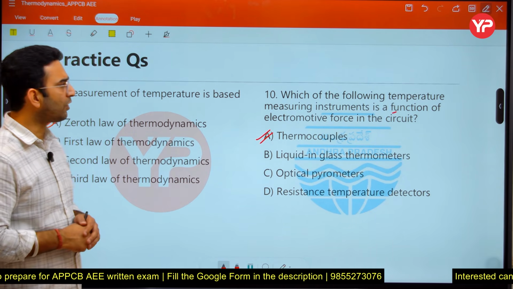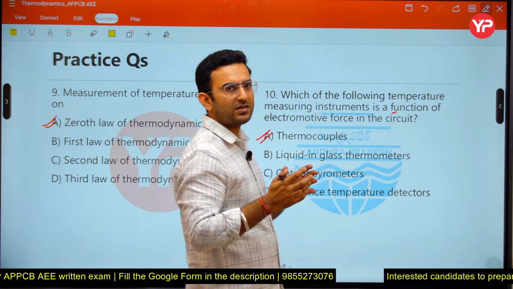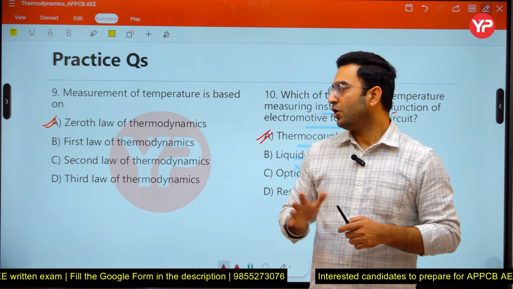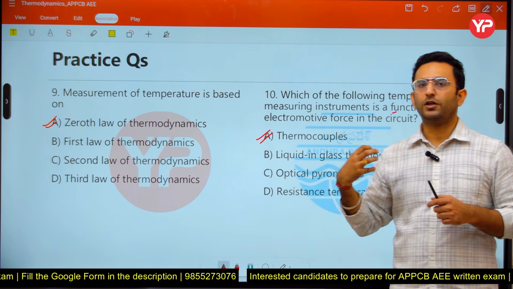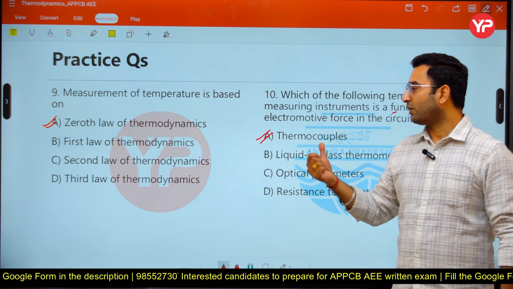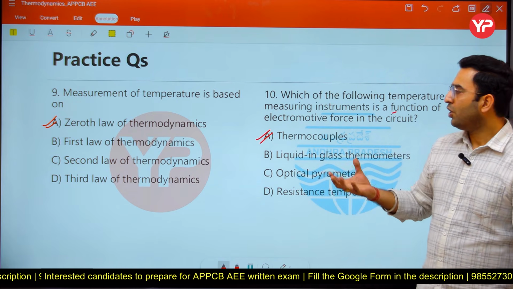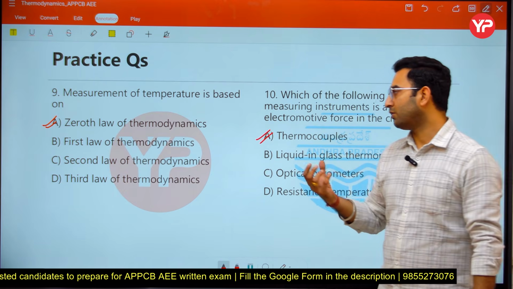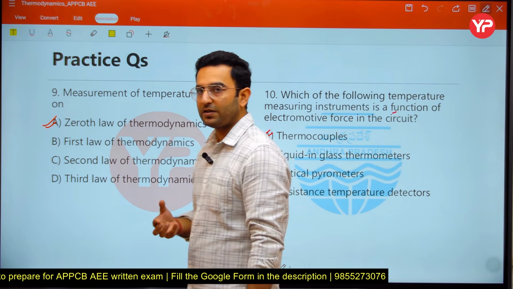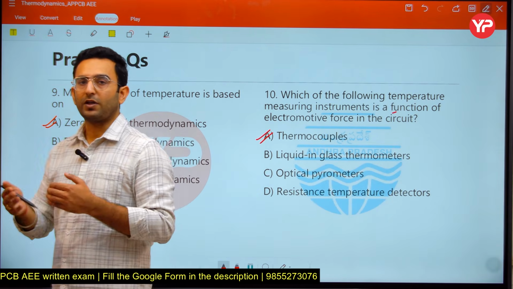So these are some of the questions and some of the basic concepts of thermodynamics which you can cover here. All the things which we have covered in today's class are very simple, and the questions which can be asked from this particular topic are also very simple. I hope it's very clear to all of you. This topic is entirely simple, even if you are not from a thermal background.